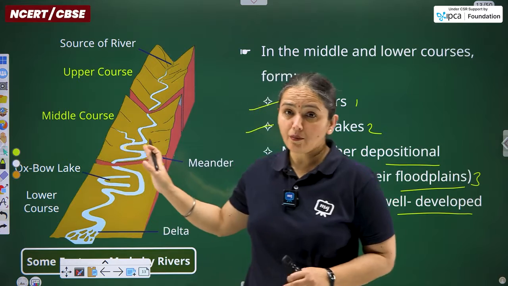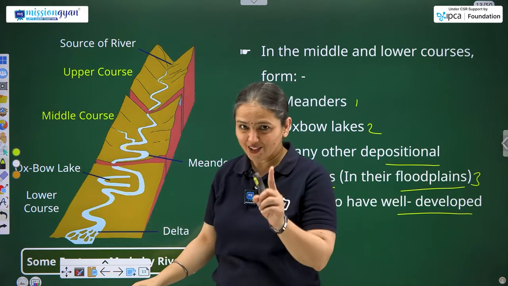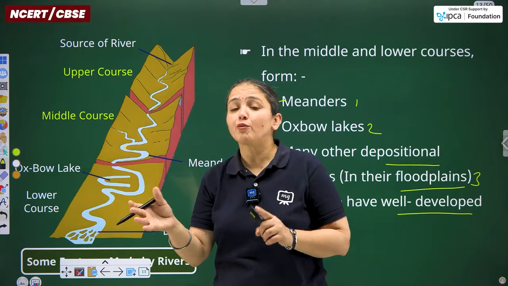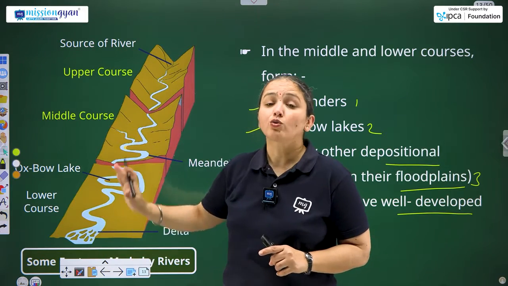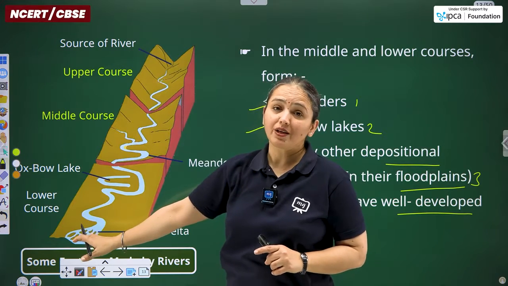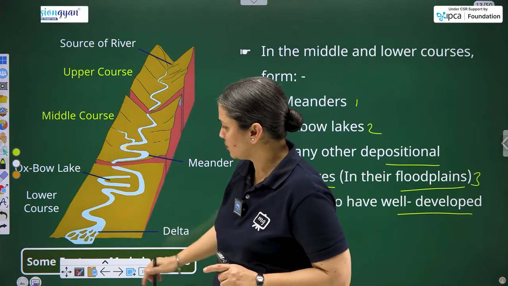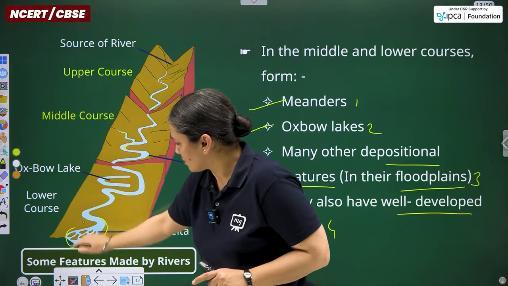And here is the image given for the entire course of a river and whatever landforms it forms throughout its course, starting from the origin point until it gives its outlet to the water.